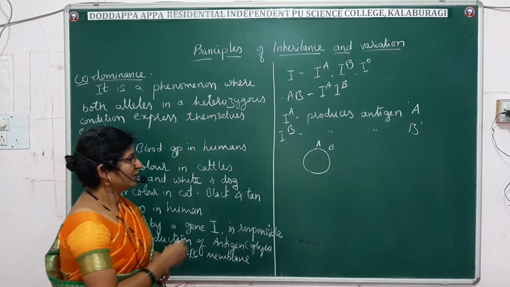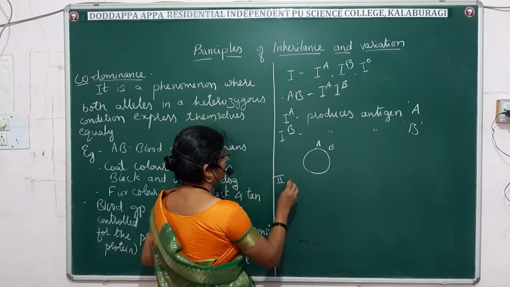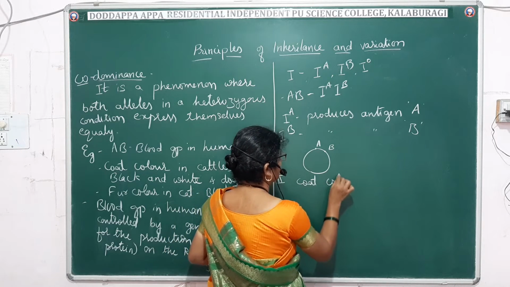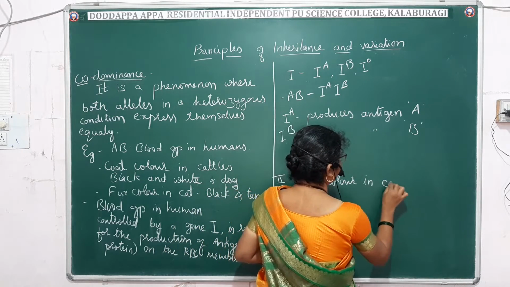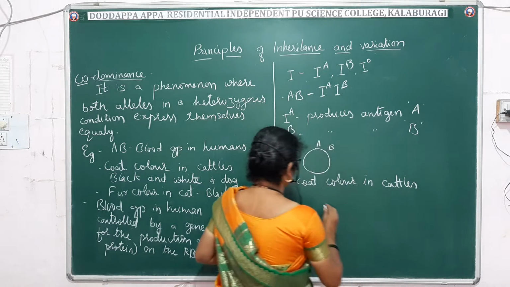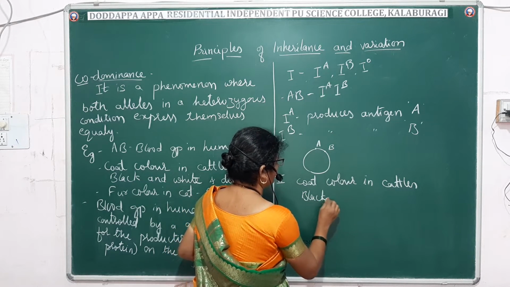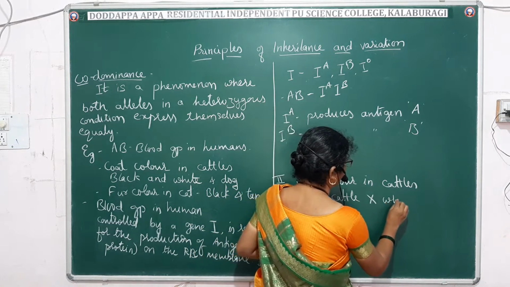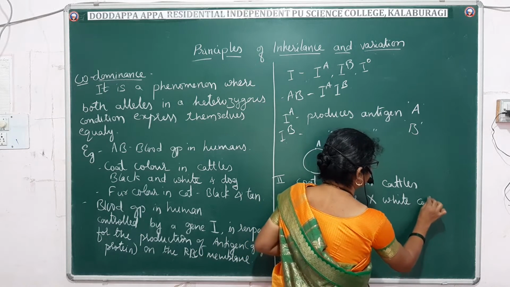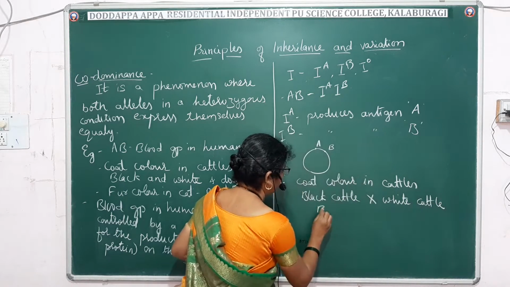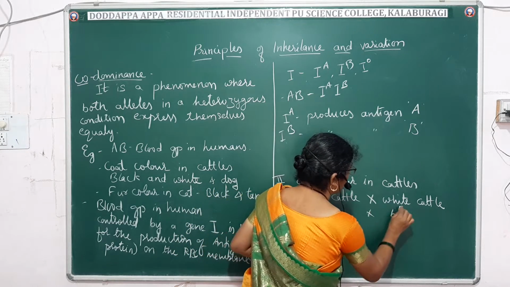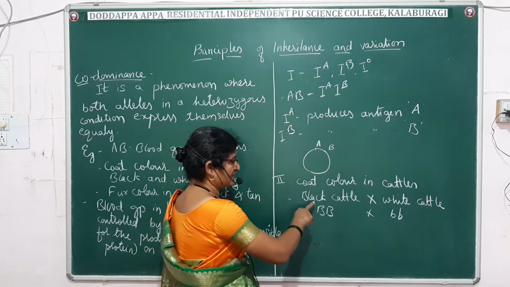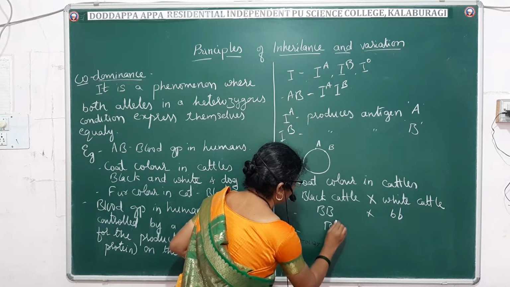Now let me take one more example, the second example: coat color in cattle. If a black cattle, capital B, is crossed with a white one, small b, all the progenies produced are heterozygous.